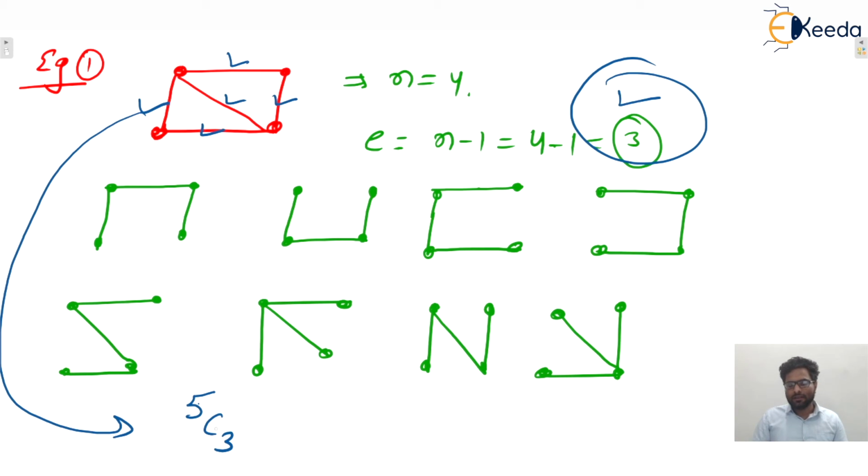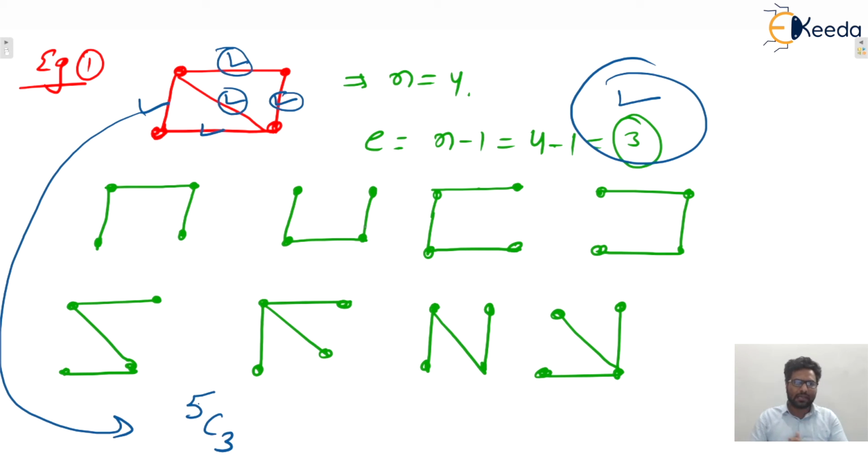But remember, sometimes if we pick any 3 edges, then there may be a possibility of cycles. So here, if we pick these 3 edges, then one cycle will be there, isn't it? So that won't be a spanning tree. A spanning tree is a tree, that means it is always connected. So if we consider these three edges, then there will be a cycle, and that is included in 5C3 because 5C3 means out of 5 edges take any 3.